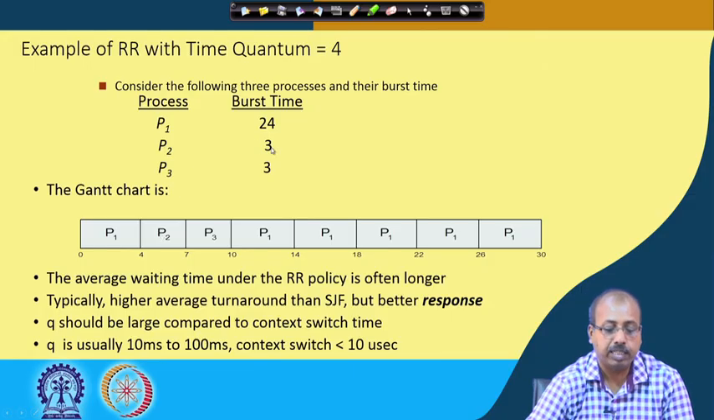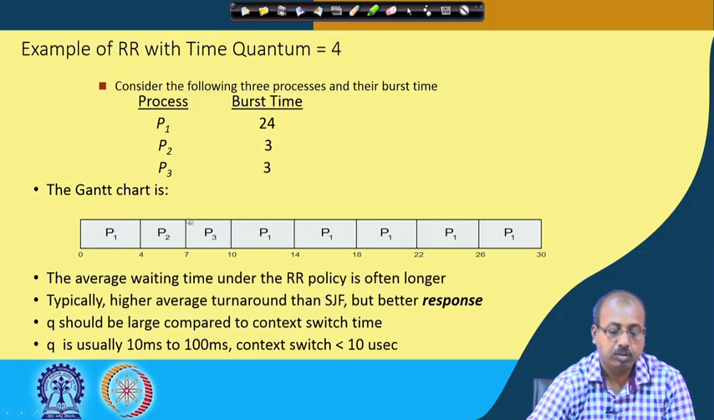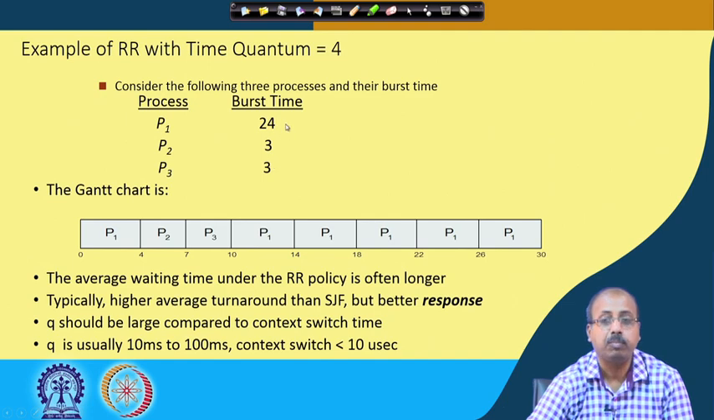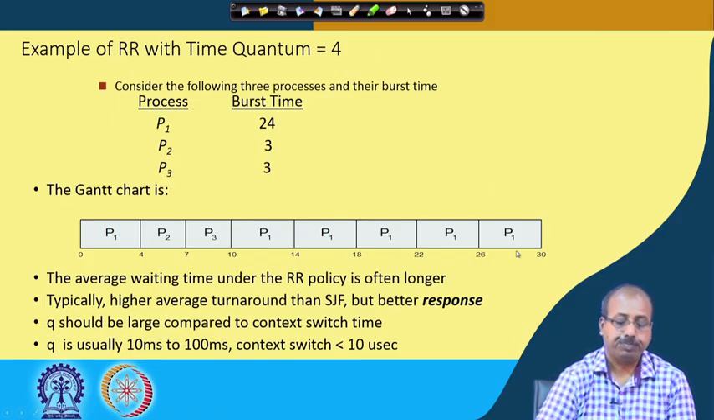But P2's burst time is 3, so after 3 time units P2 finishes. Now it is P3's turn. P3 executes for 3 time units and then finishes. After that there is only one process in the system, P1. So P1 gets successive time quantums, 10 to 14, 14 to 18, 18 to 22 and so on, and the entire thing finishes in 30 time units.